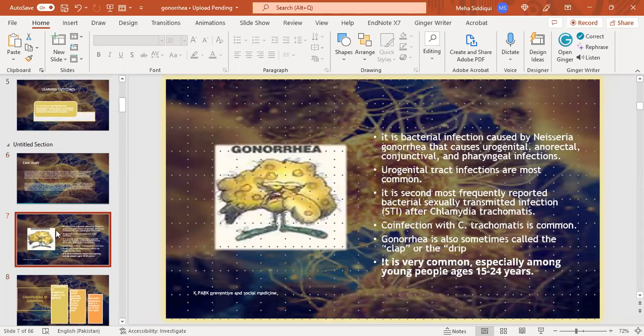Now, what is gonorrhea? It is a bacterial infection caused by Neisseria gonorrhoeae that causes urogenital, anorectal, conjunctival, and pharyngeal infections. Urogenital tract infections are most common. It is the second most frequently reported bacterial sexually transmitted infection after Chlamydia trachomatis. Co-infection with Chlamydia trachomatis is common. Gonorrhea is also sometimes called the clap or the drip. It is very common, especially among young people aged from 15 to 24 years.